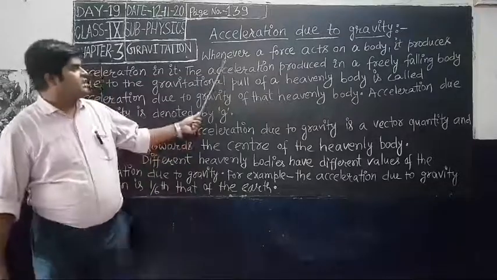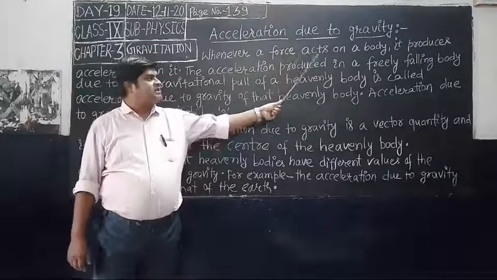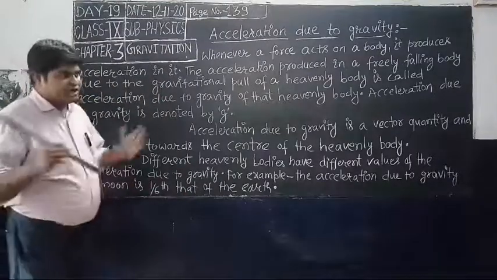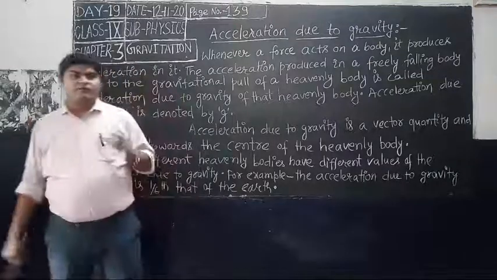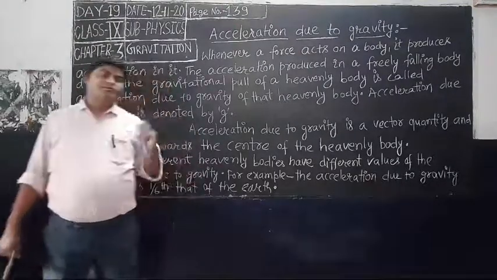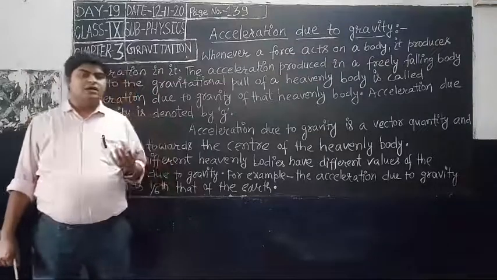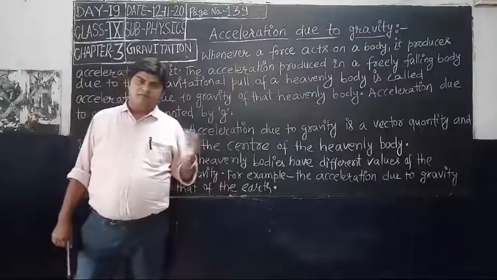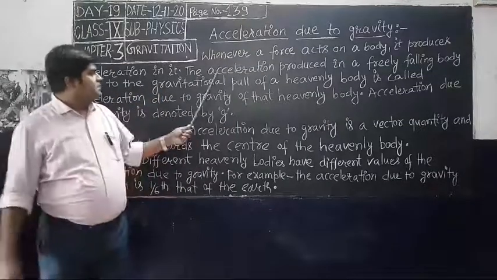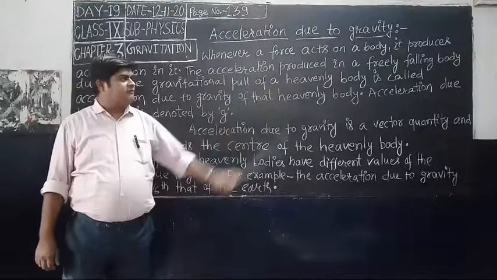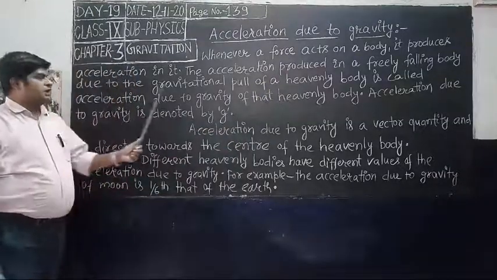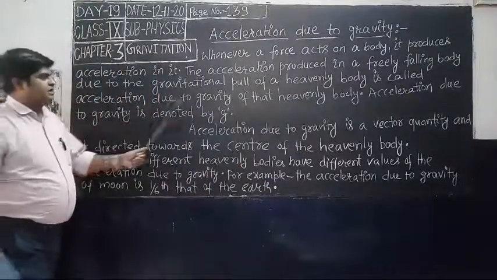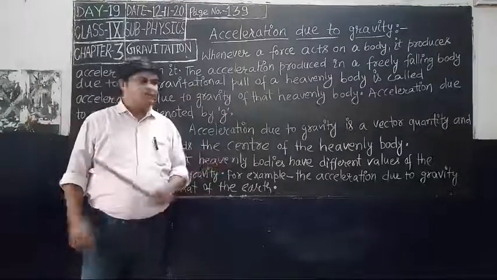Whenever a force acts on a body, it produces acceleration in it. In chapter 2, I taught you that when a force is exerted by a body on another body, acceleration is produced in the other body where the force is exerted. The acceleration produced in a freely falling body due to the gravitational pull of a heavenly body is called acceleration due to gravity of that heavenly body.